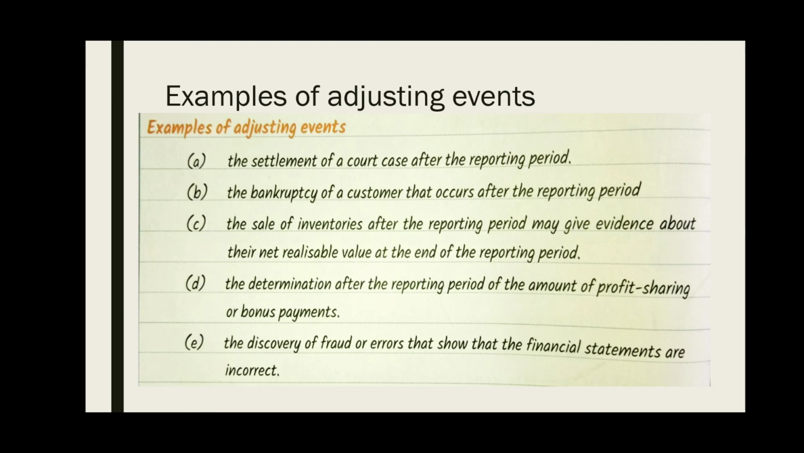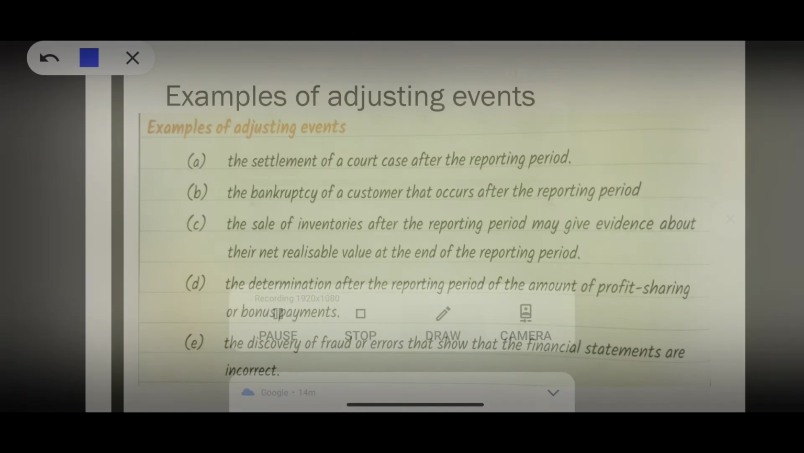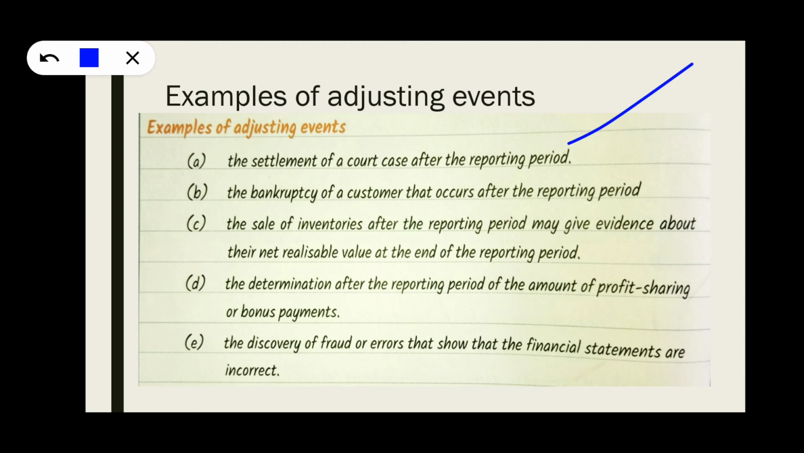Examples of adjusting events: the settlement of a court case after the reporting date, bankruptcy of a customer, sale of inventory after the reporting date, which may give evidence about net realizable value at the end of the reporting period. This we are going to discuss. Also, determination after the reporting date of the amount of profit sharing or bonus payment, and the discovery of fraud or error showing that the financial statements are incorrect.